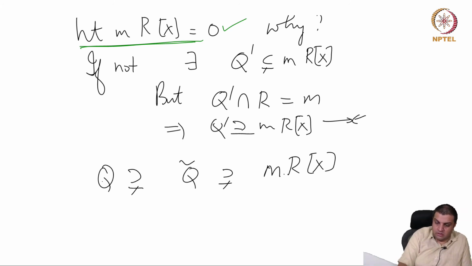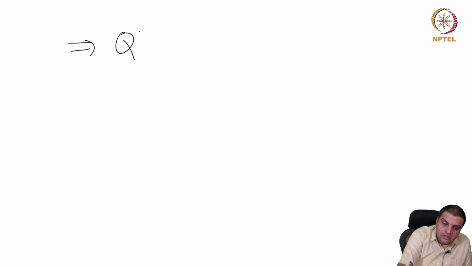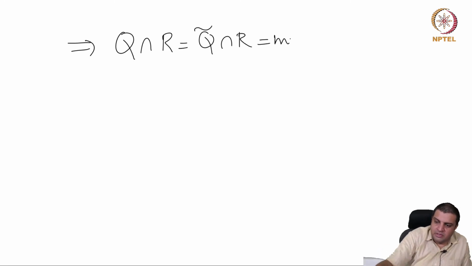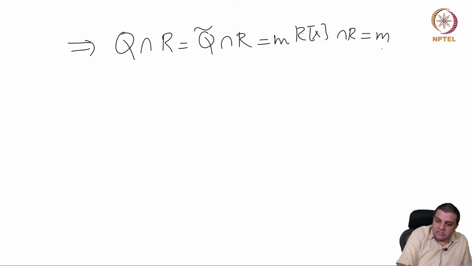Then all three of them will contract to MRX. This will imply that Q contracted to R is Q tilde contracted to R, which is equal to MRX contracted to R, which is M. Three distinct things in a chain contracting to the same prime ideal contradicts the lemma.